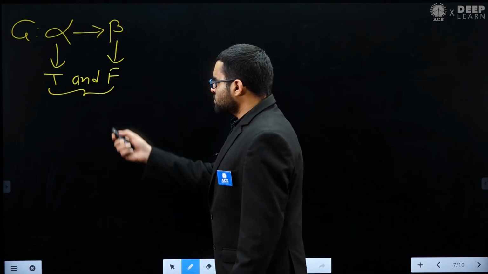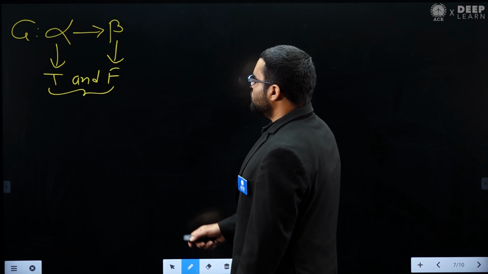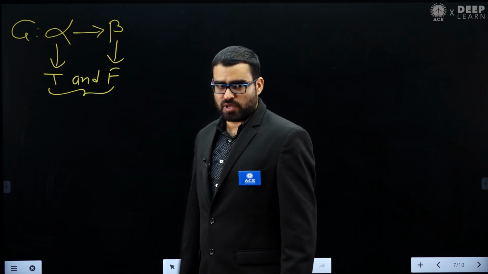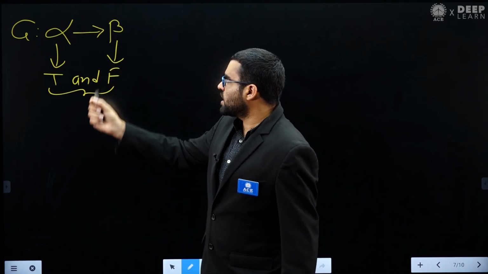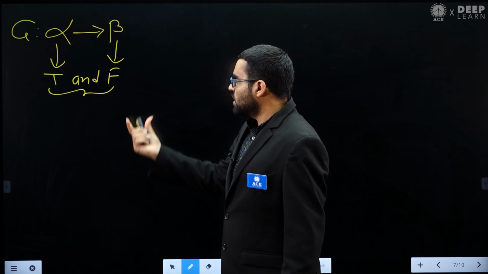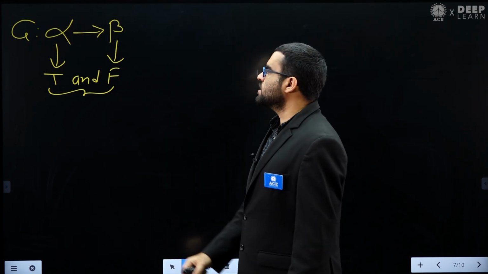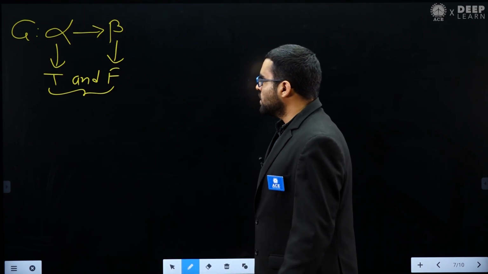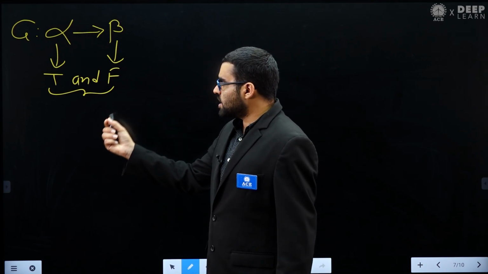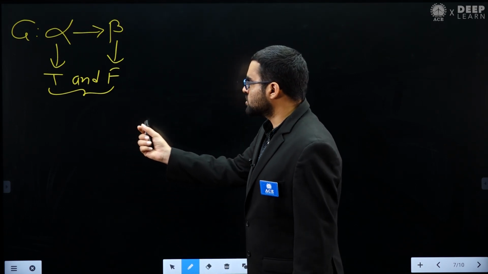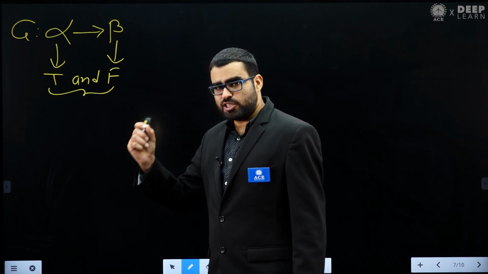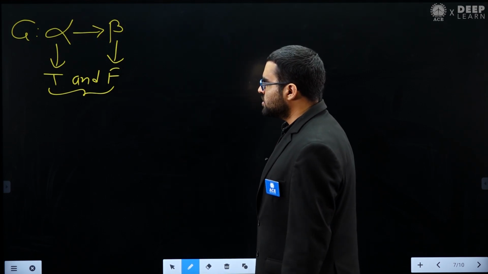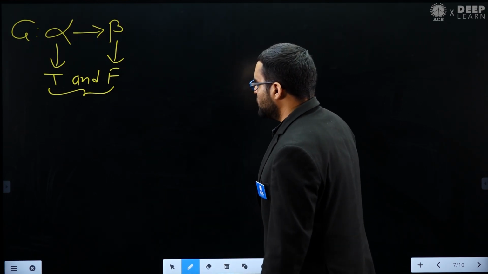So we will see whether this case is possible or not. If this case is not possible, meaning when alpha is true, beta cannot be false, then we can say that the implication statement is never false. Never false means always true. Similarly, if this case is possible, meaning when alpha is true it is possible for beta to be false, then we can say that this implication statement is not always true. So this method we will apply here.